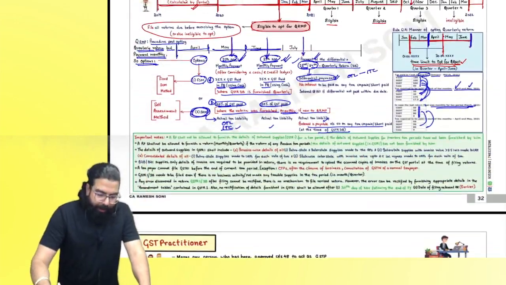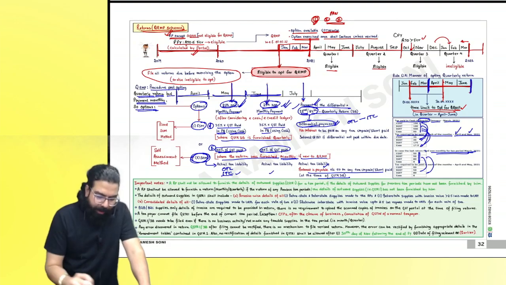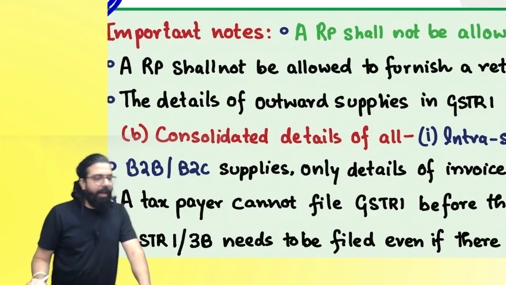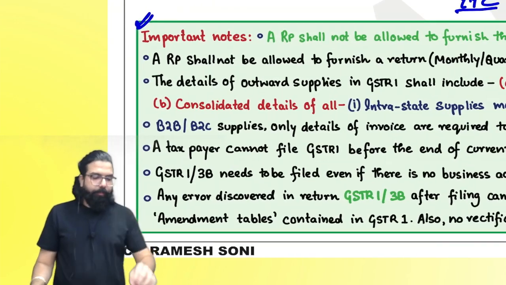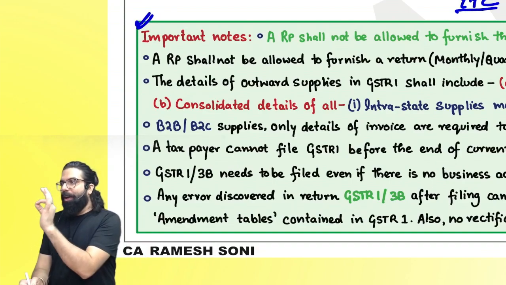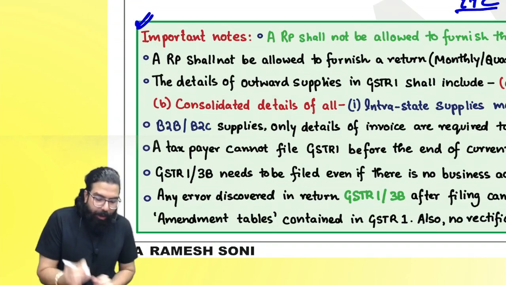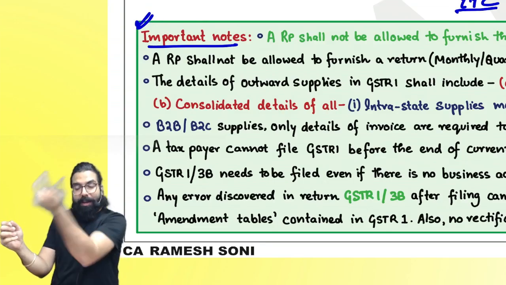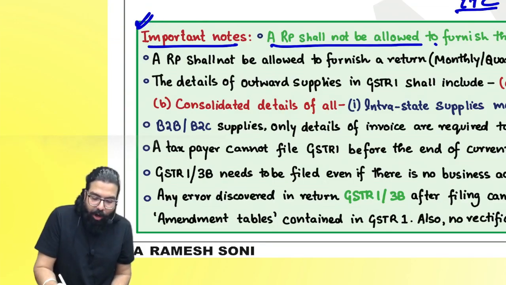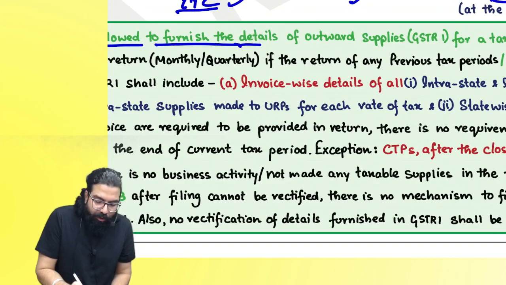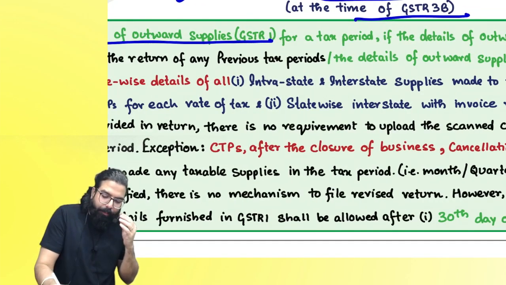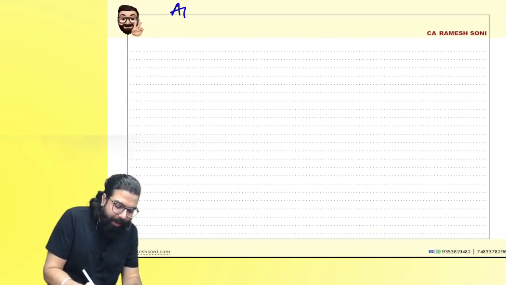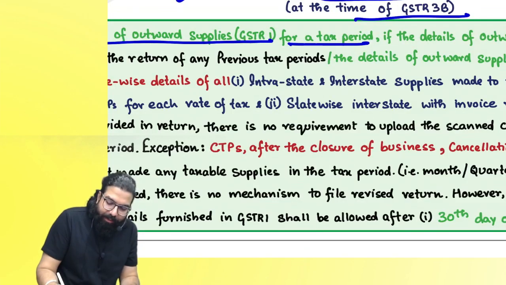Now, everyone over here, can you see the notes below over here? Very, very important notes. I will go ahead and quickly run through. Important notes I have gone ahead and given. Please listen. Very, very important. A registered person shall not be allowed to furnish the details of outward supply, that is GSTR 1, for a tax period. I will not be allowed. Supposingly, I'll write over here April and I'm writing over here May. I will not be allowed to furnish GSTR 1.